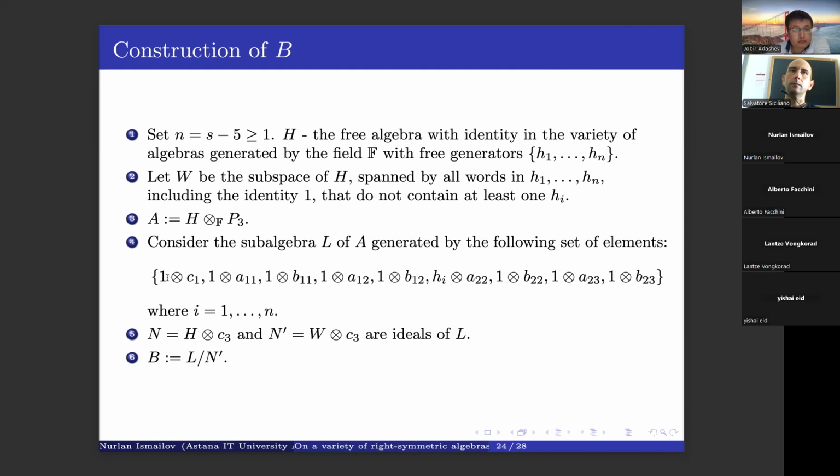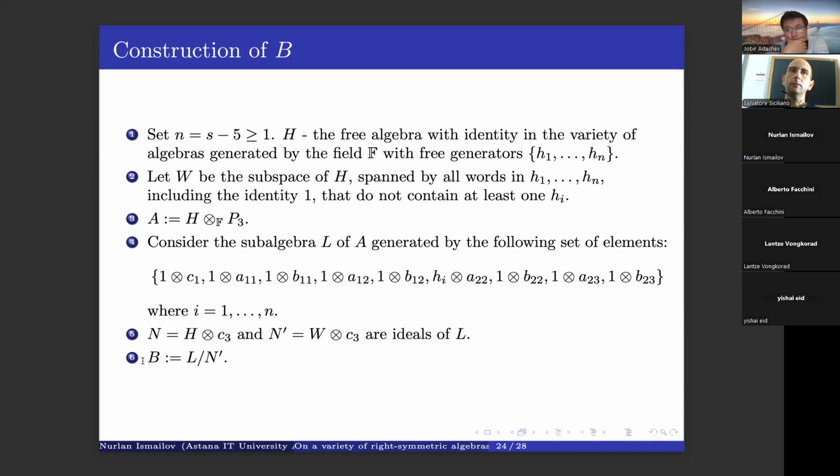Okay. A1, tensor product C1, and so on. So here we have Hi, where i runs from 1 to n. And then we consider algebra n, which is defined as follows. Here H is multiplied by tensor C3, and n prime is W tensor product C3. It's not difficult to show that these algebras are ideals of L.